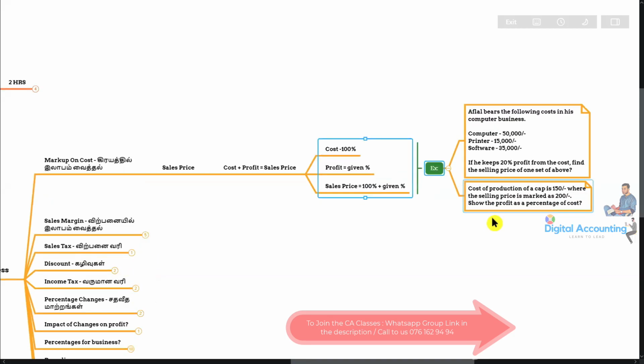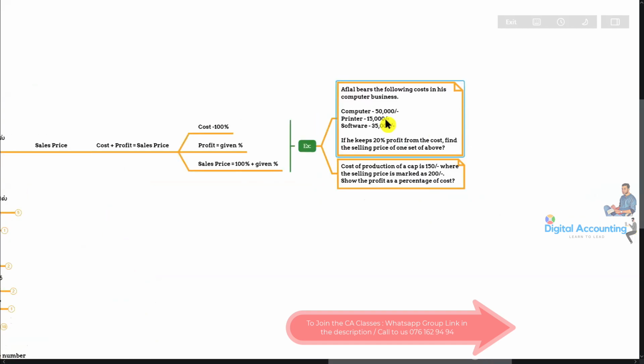Now, for example, students, we will have an example. So Aflal bears the following cost in his computer business. Computer 50,000 rupees. Then printer 15,000 and for the software 35,000. If he keeps 20% profit from the cost, find the selling price of one set of the above.